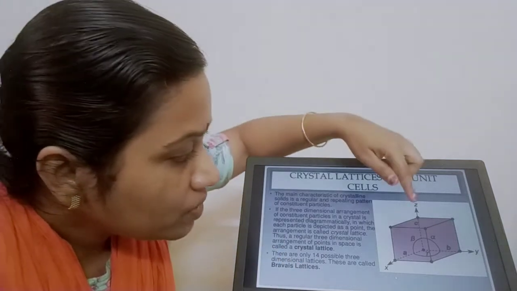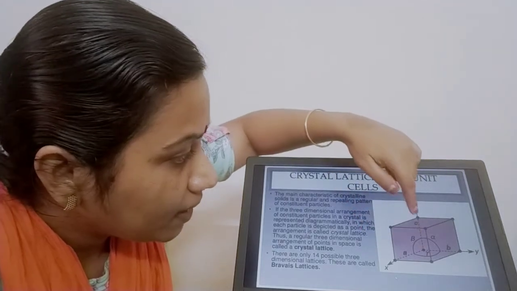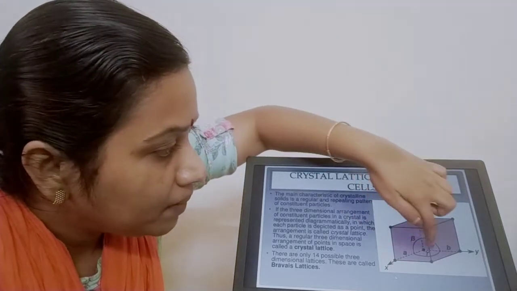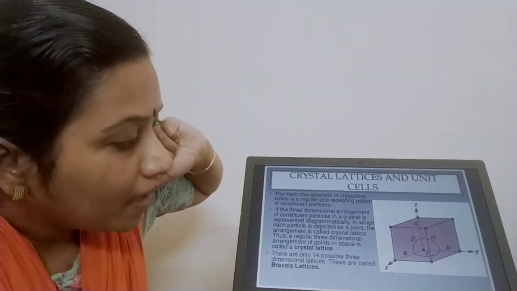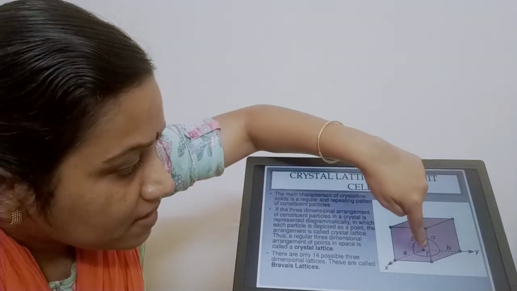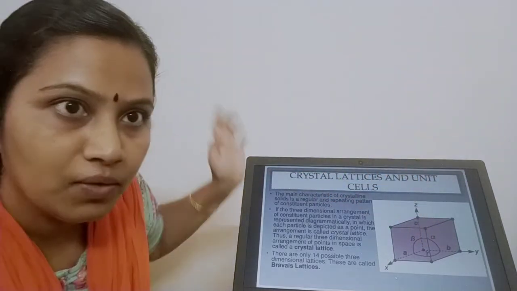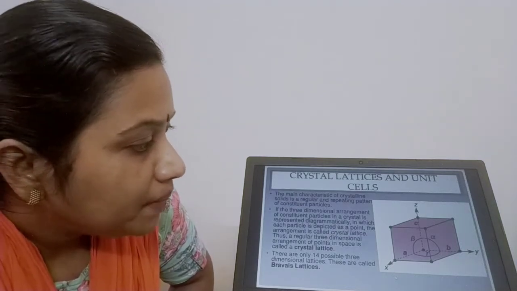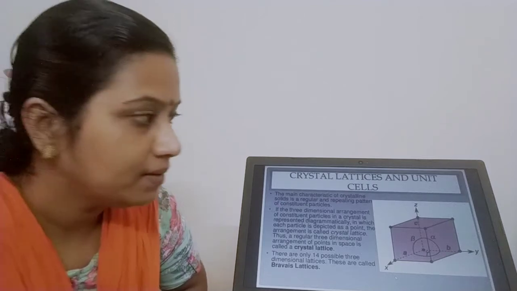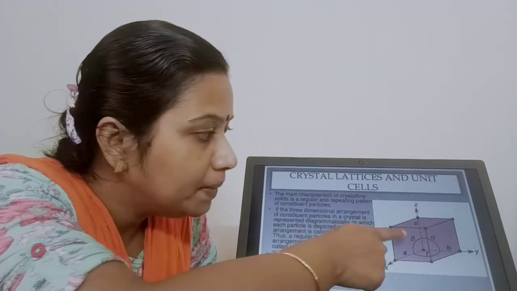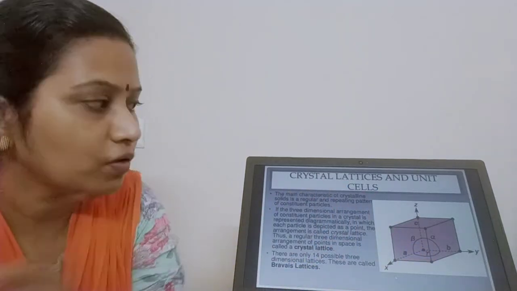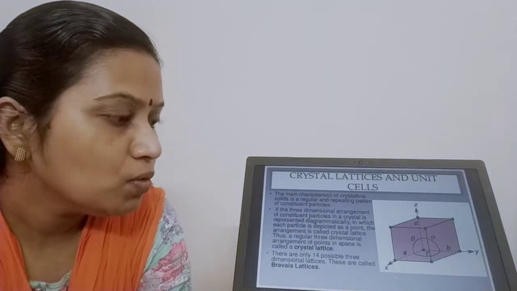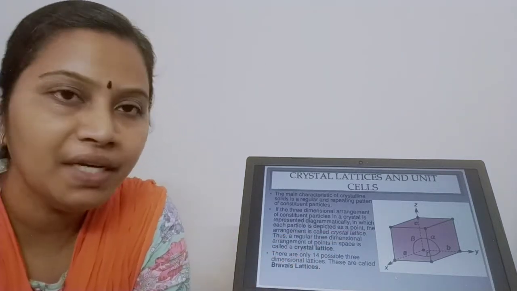Now, can you see this is A, B, the one shown in the dotted lines, and C. And this is X, Y, Z, okay children. And alpha, beta, gamma are the bond angles. Can you see alpha, beta, gamma? This is the bond angle of all these points. Kindly draw and practice this, which will be useful for us to derive some 3D lattices.